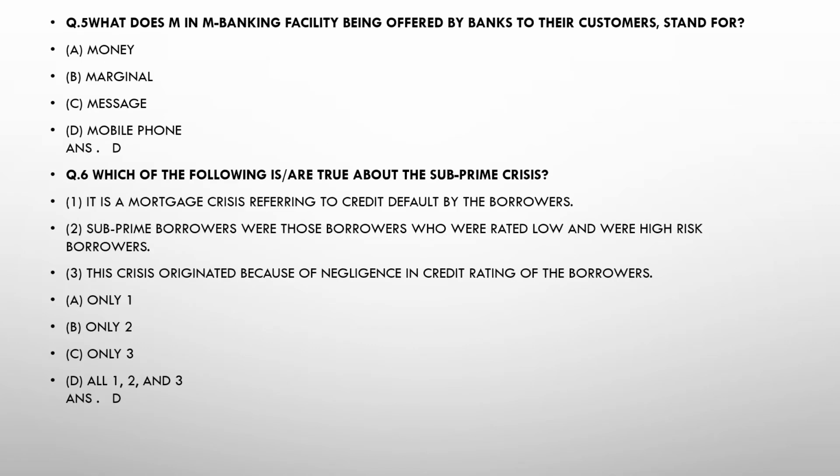Now moving on to the next question, question number 5. What does M in the banking facility being offered by banks to their customers stand for? Option A, money. Option B, marginal. Option C, message. Option D, mobile phone. So the answer will be D.